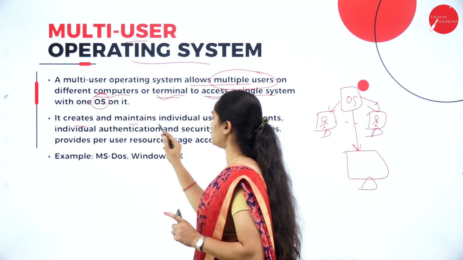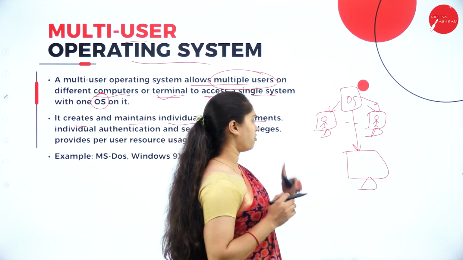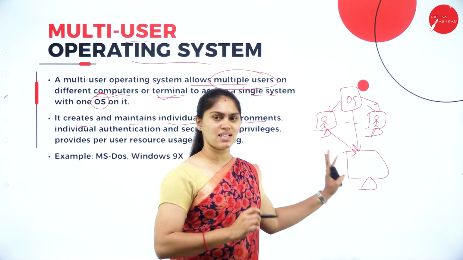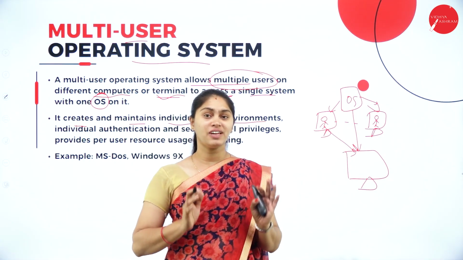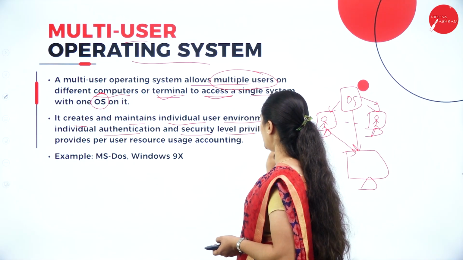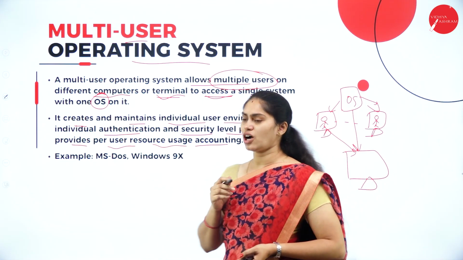Then it creates and maintains an individual user environment. How does each individual user feel? He feels that this is my system, these are my input-output devices, the complete resources of a computer, and every person feels the same. And then it provides individual authentication, security level privileges, and per-user resource usage accounting.